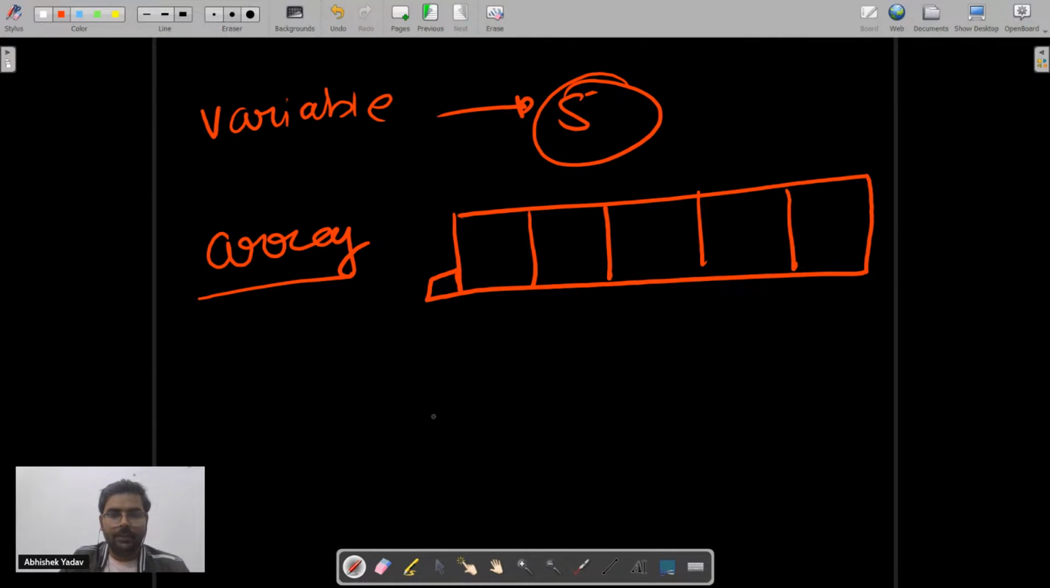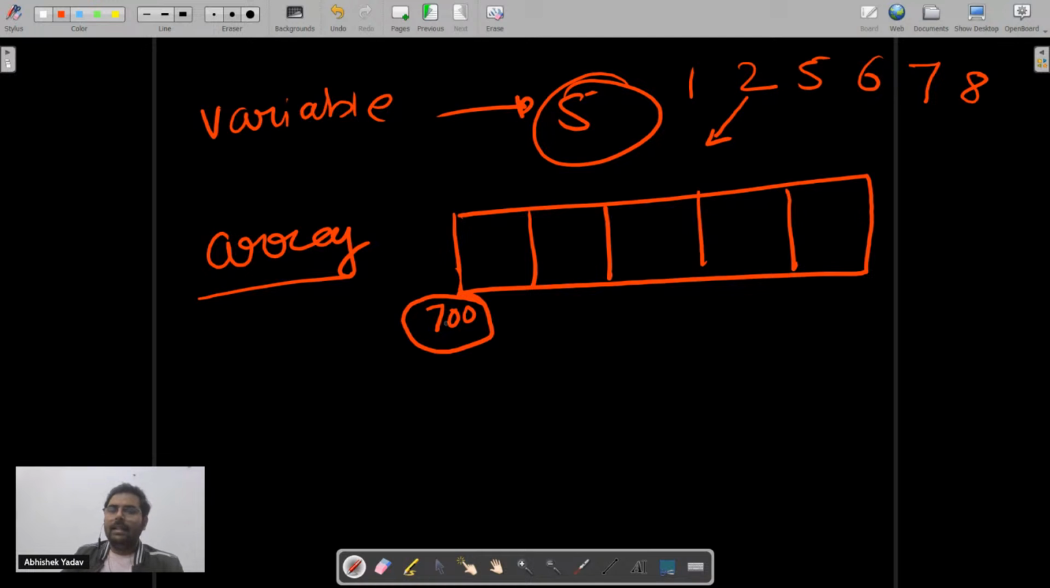So basically, if you know, let's assume the starting address of this one is 700, and you want to store integer type of data. That is, you have to store 1, 2, 5, 6, 7, 8. Right, everyone? You have this data and you have to store it, either using variables or using an array. So you are going with the array. So you are saying, hey, I know the starting address 700 and at this address I will put the first element, that is 1, right?